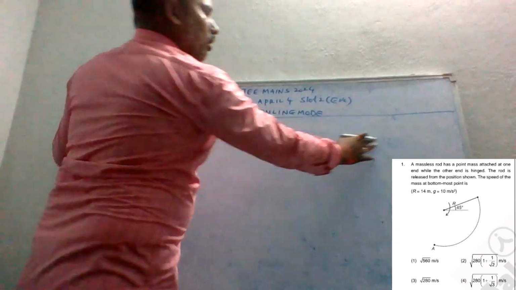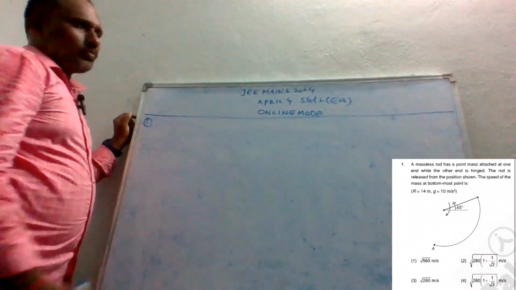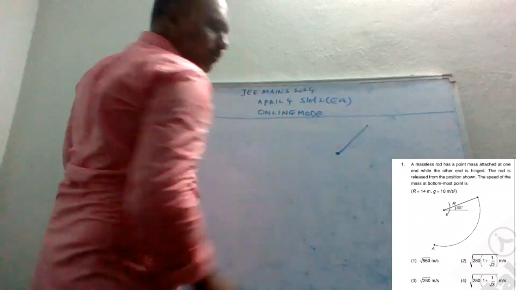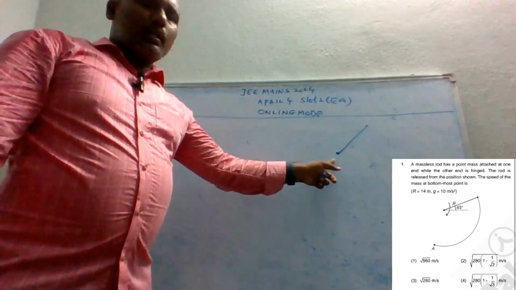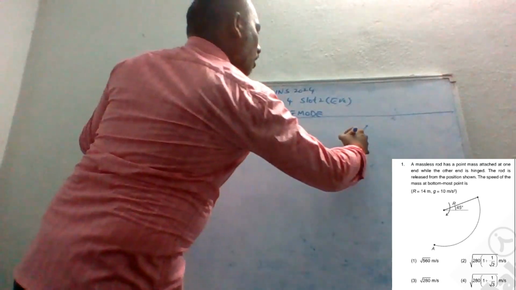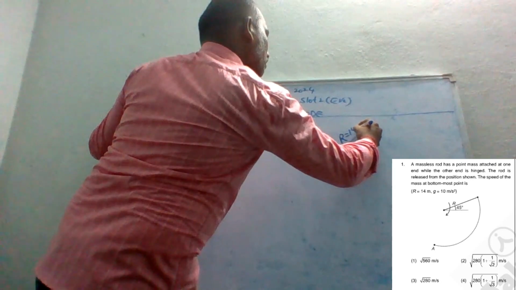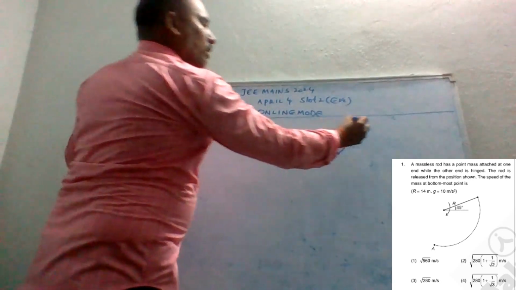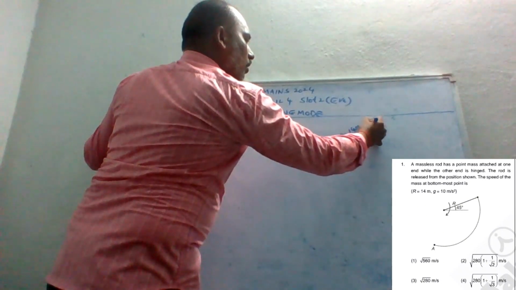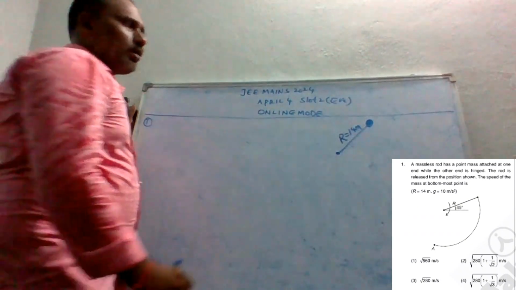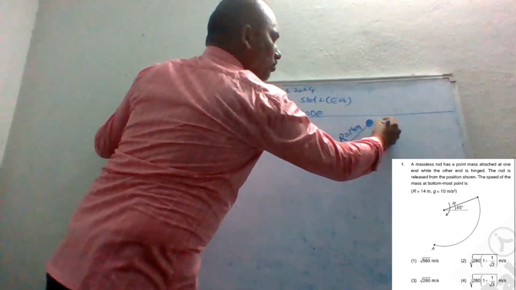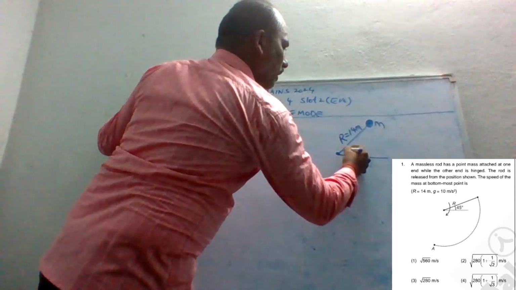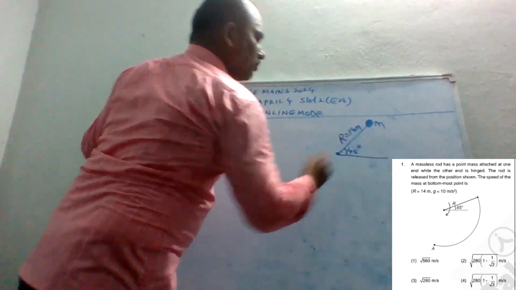The question is very clear, guys. We have to take a massless rod of radius 14 meters. At the end of it is an object of mass m, and it has an angle of 45 degrees.